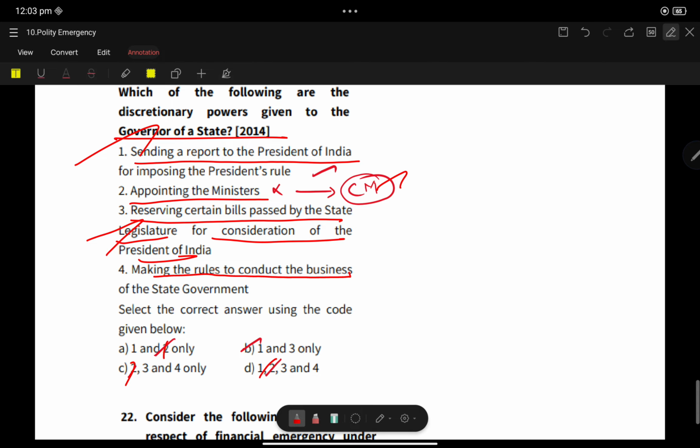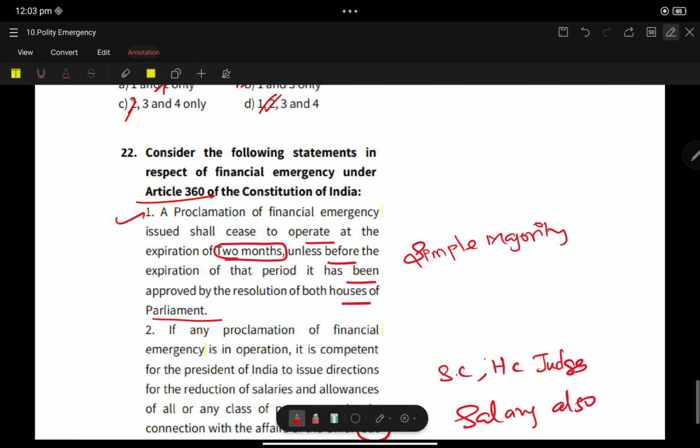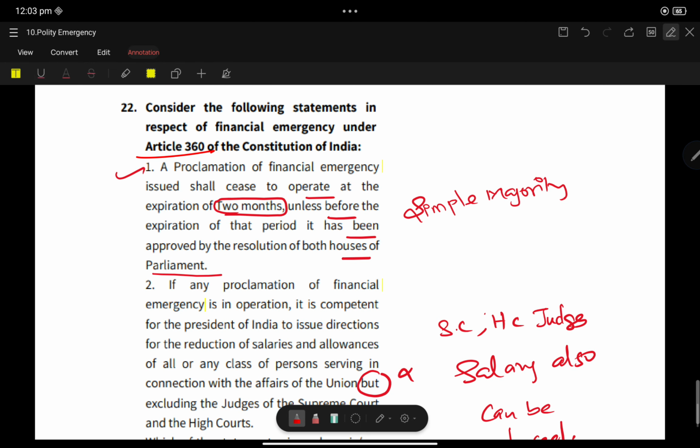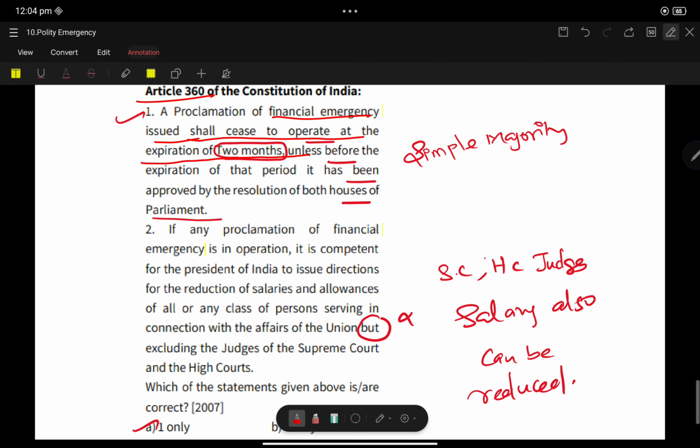Making the rules to conduct the business of the state government, no. So 1 and 3 are correct. Again, Article 360, financial emergency. So far, it has never been invoked. A proclamation of financial emergency shall cease to operate at the expiration of 2 months unless before the expiration of that period it has been approved by resolutions of both Houses of Parliament.